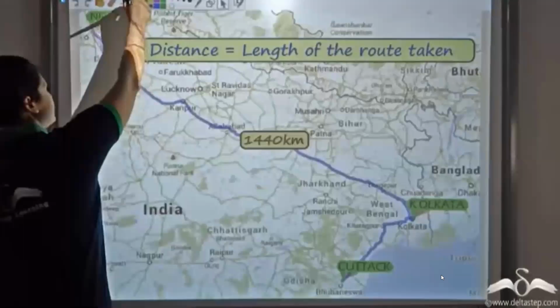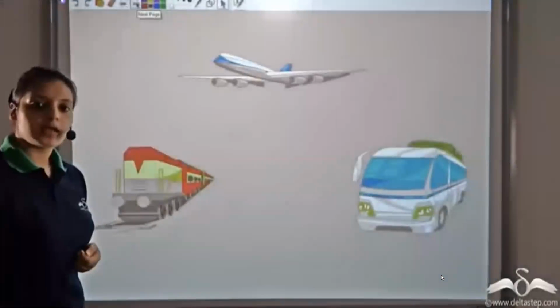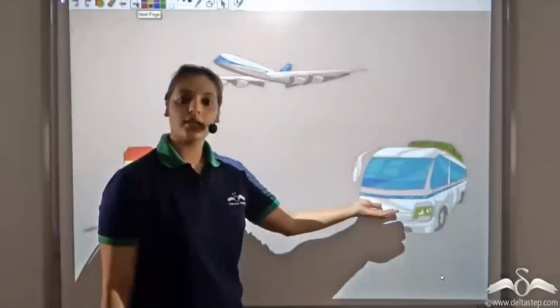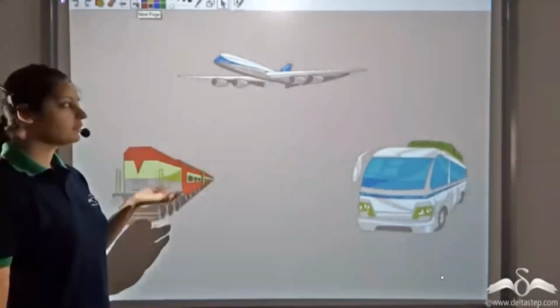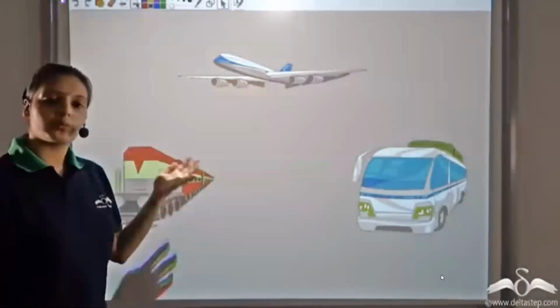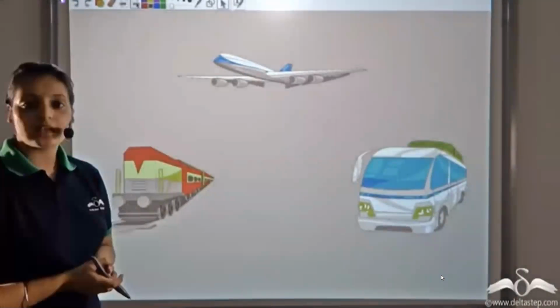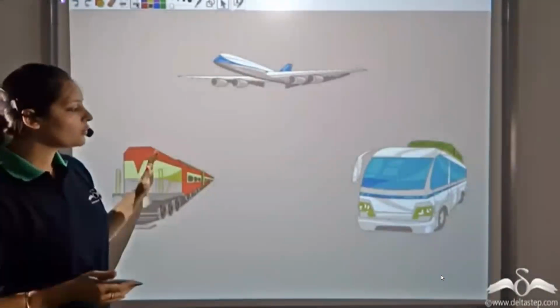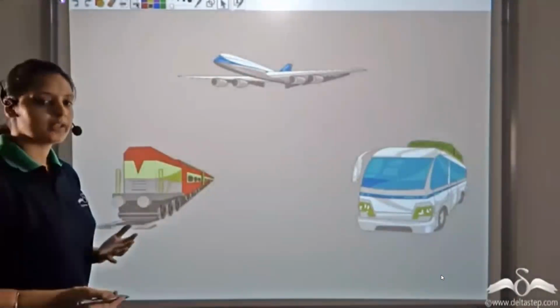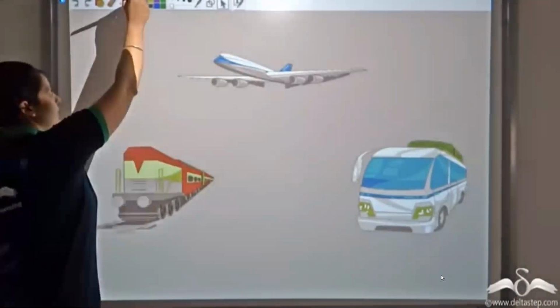Now let us see. The next problem was, how do they go? So they had three options. They could either take a bus or a train or maybe a plane. So which of these three options should they take? That was the next question now. What do you think is different between these three options? What makes the difference between these three options? Let us look at this.